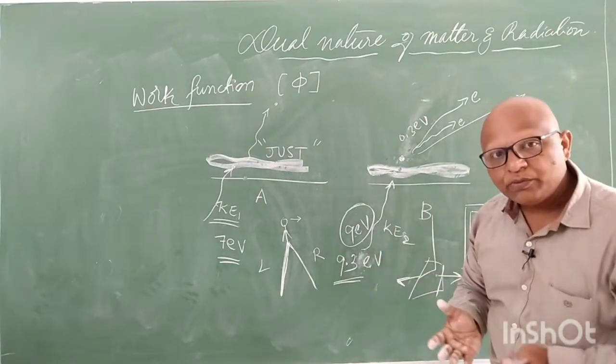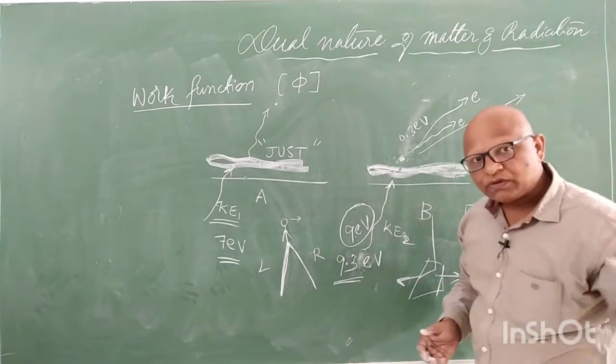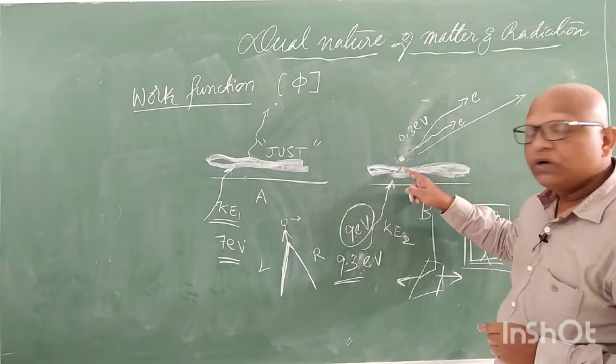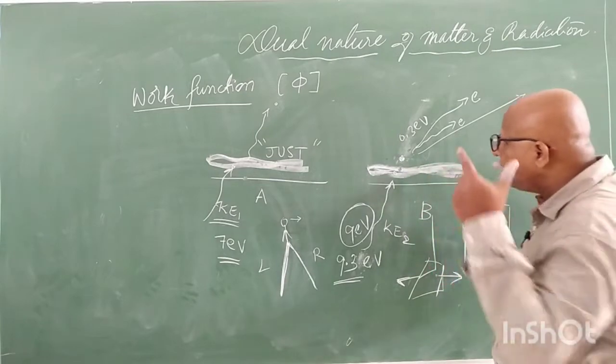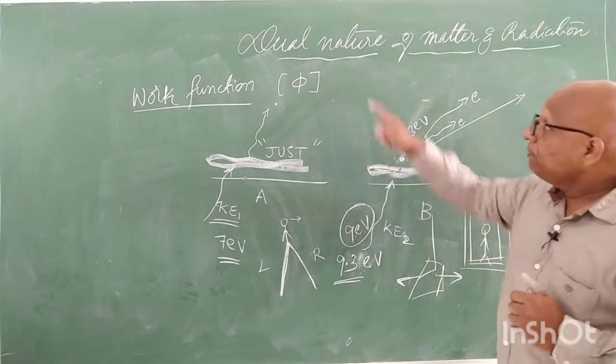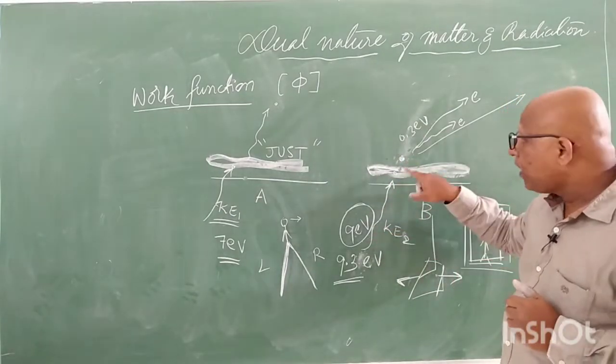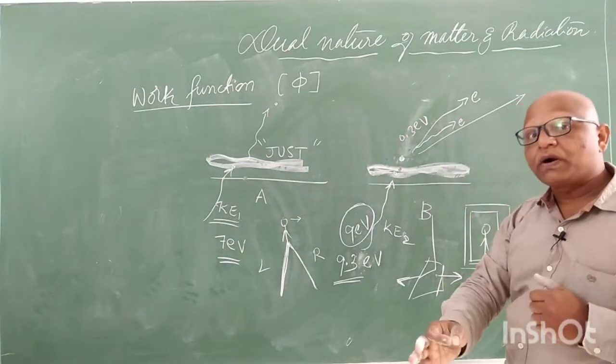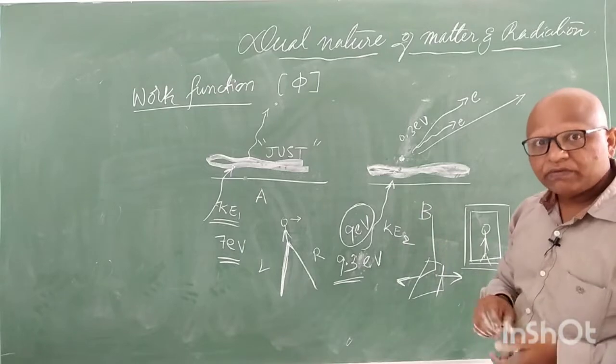Are you getting the idea what we mean by work function? Whatever be the process, that process must be sufficient to kick out electrons, to supply the minimum kinetic energy required to release an electron from the metallic surface. This is the most important thing. This is the connection between them.